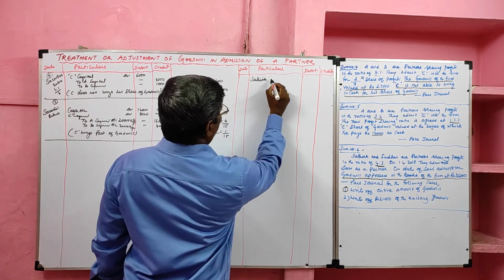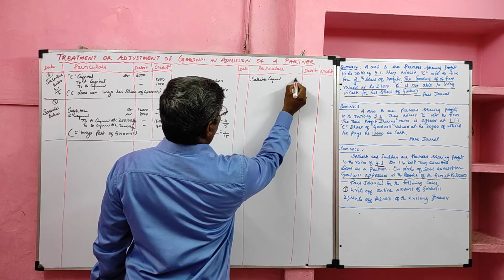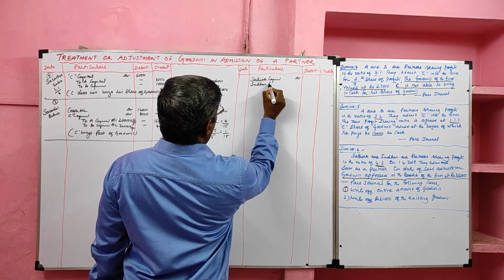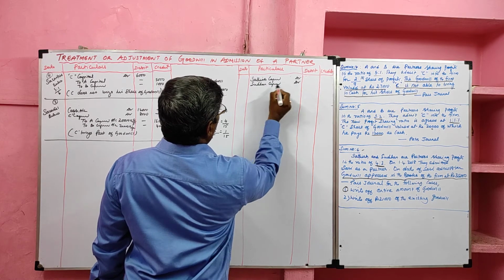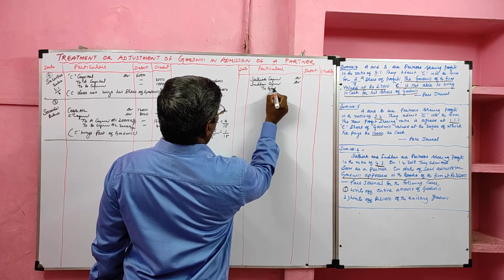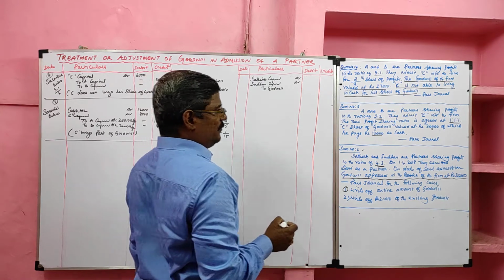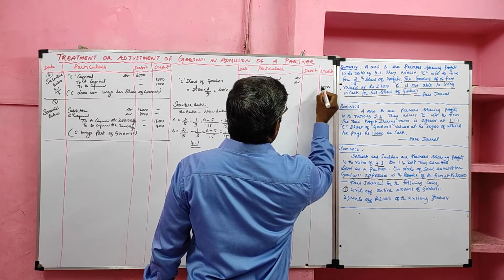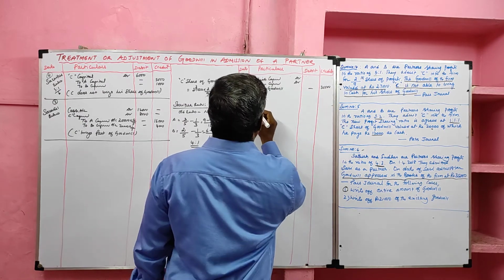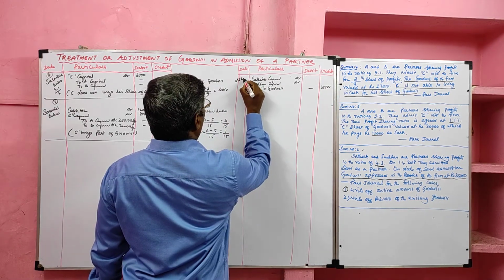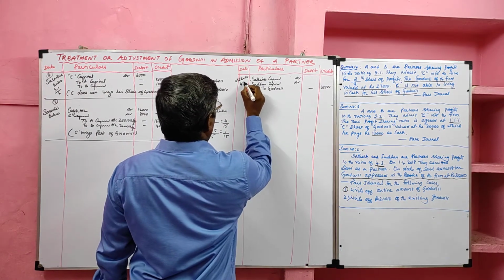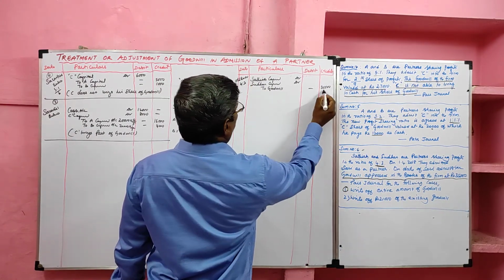Satish capital account debit, Sudan capital account debit, to goodwill. They are asking us to write off the entire value of the goodwill. So the total value of the goodwill, how much? 35,000. It should be shared by the old partners in what ratio? The old ratio given in the question, 4:3.